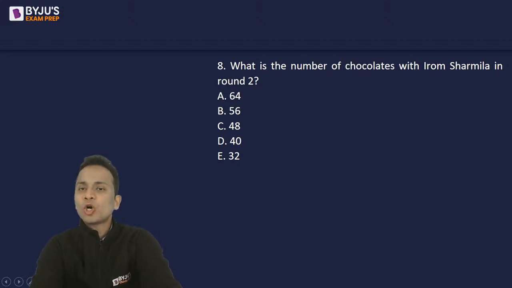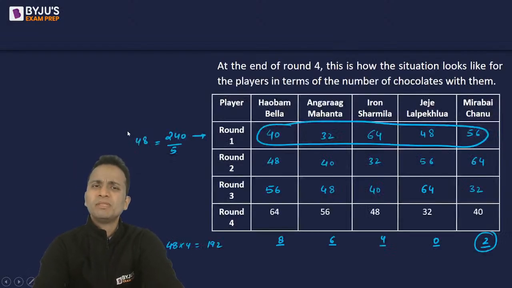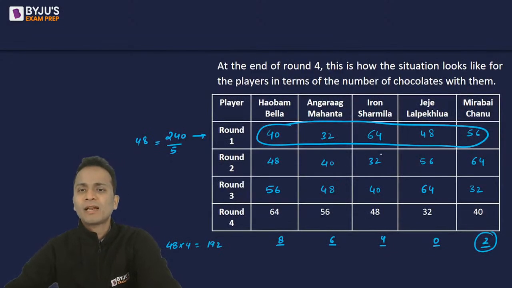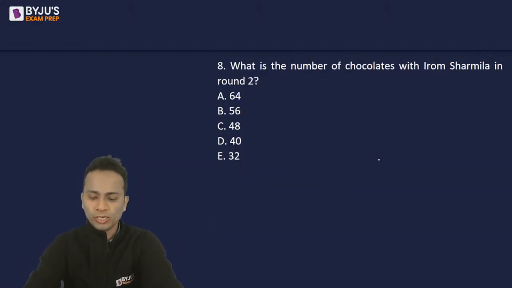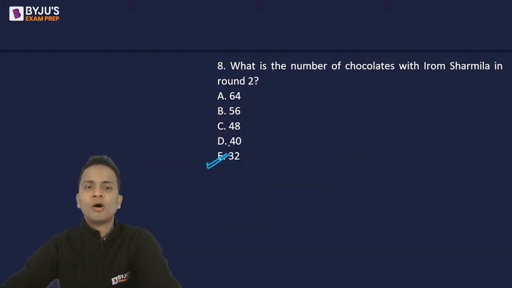What is the number of chocolates with Iram Shamila in round 2? Round 2 में number of chocolates determine करनी है. बहुत simple सी चीज है. Iram Shamila round 2, 32 chocolates. So the correct answer is option E.